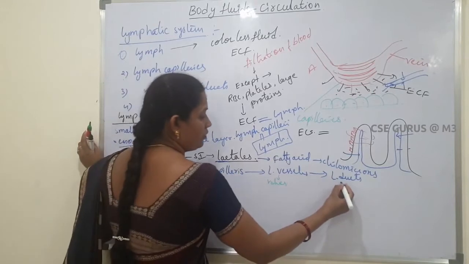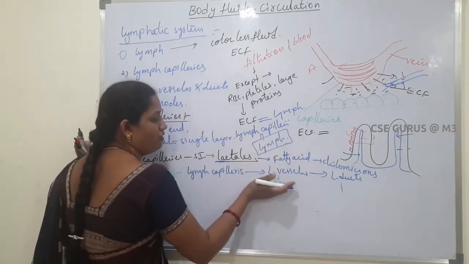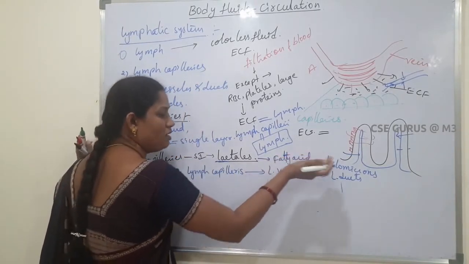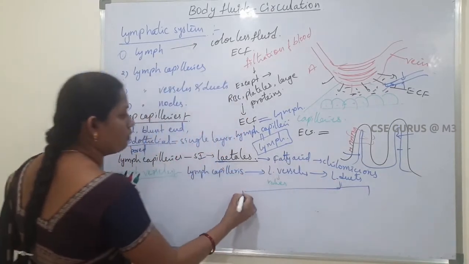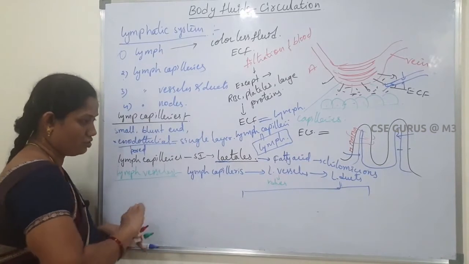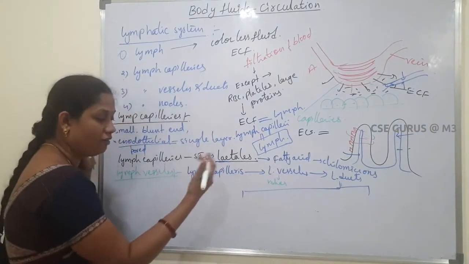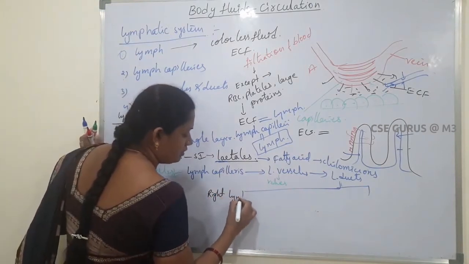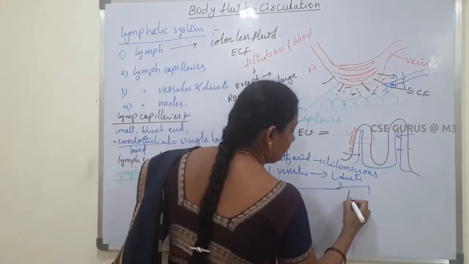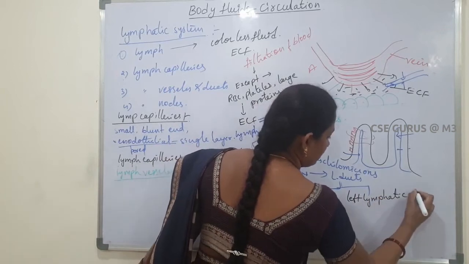So the lymph capillaries join to form lymph vessels, and lymph vessels form the lymph ducts. In our body, two main lymph ducts are present: the right lymphatic duct and the left lymphatic duct.